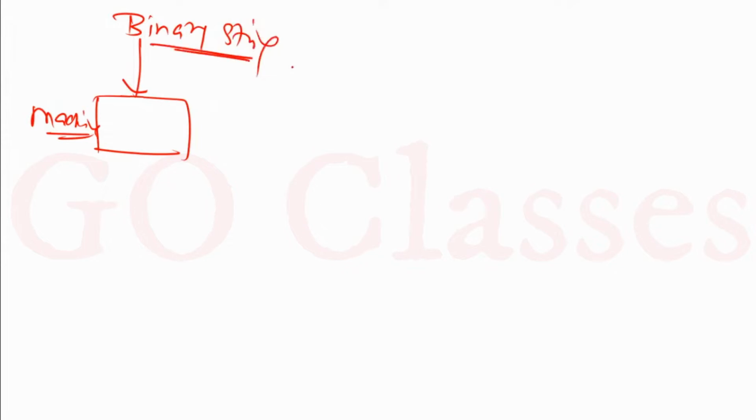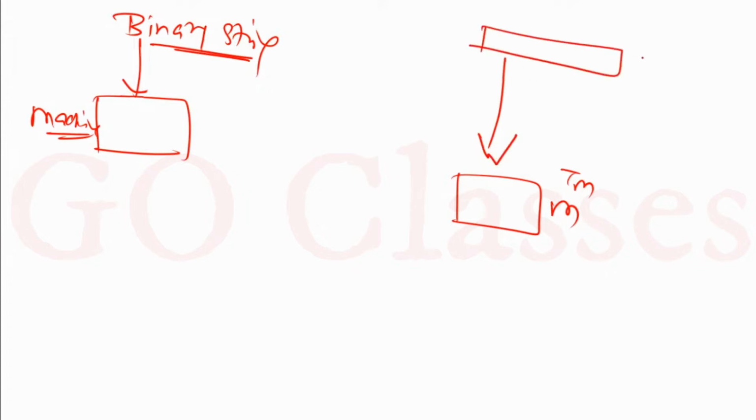So this input is always a binary string. Now the point is, if I want to supply, let's assume I have a Turing machine M. This is my Turing machine. If I want to supply a Turing machine, then how am I going to supply it? I am going to supply the binary encoding of the Turing machine. Similarly, if I want to supply a DFA, then how will I supply it? I will send the binary encoding of the DFA.